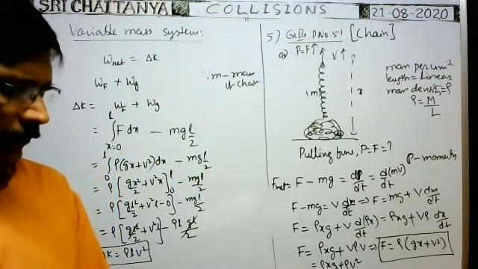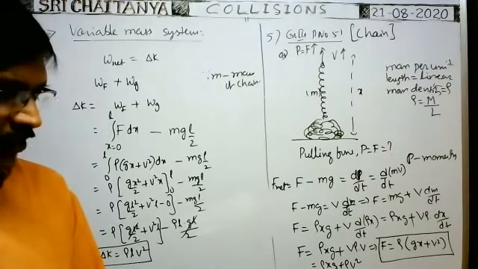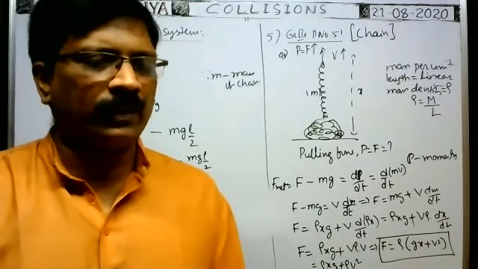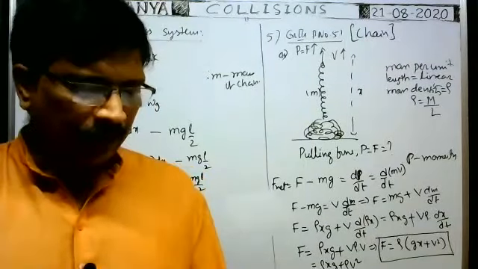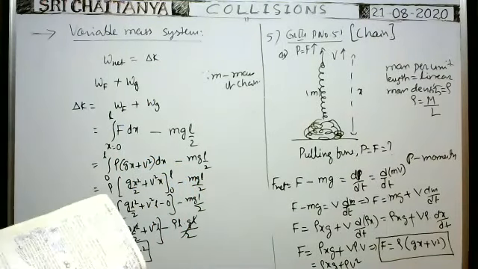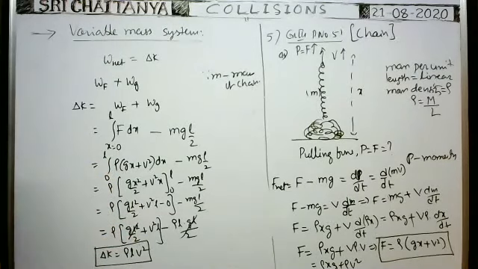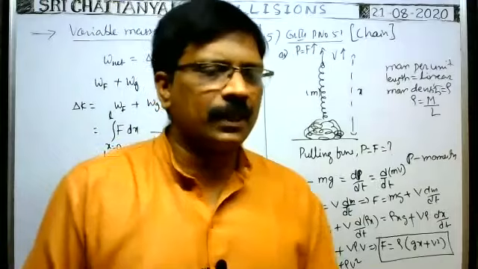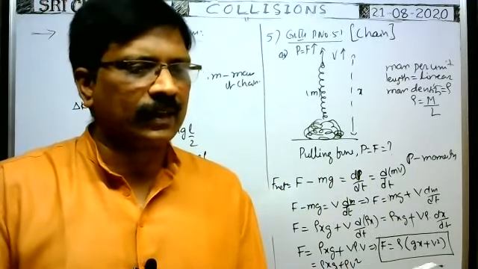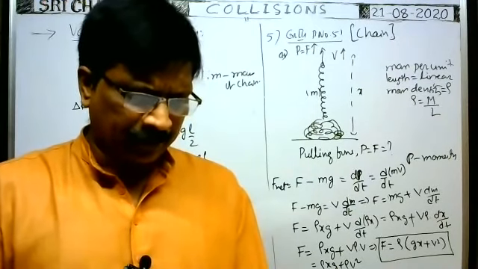You change the option. In the first option, pulling force is given, but change in kinetic energy is given as half rho LV square. Not half rho LV square, rho LV square is the answer. We got rho LV square only now, not rho LV square by 2. You change the first option. Rho LV square is the answer.